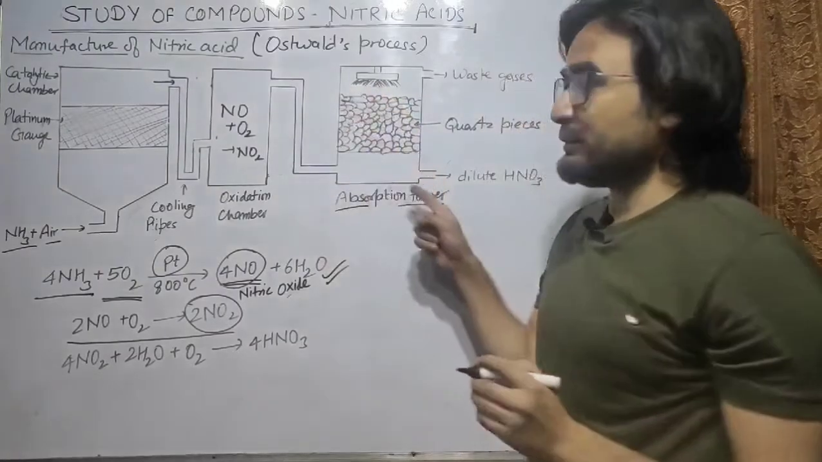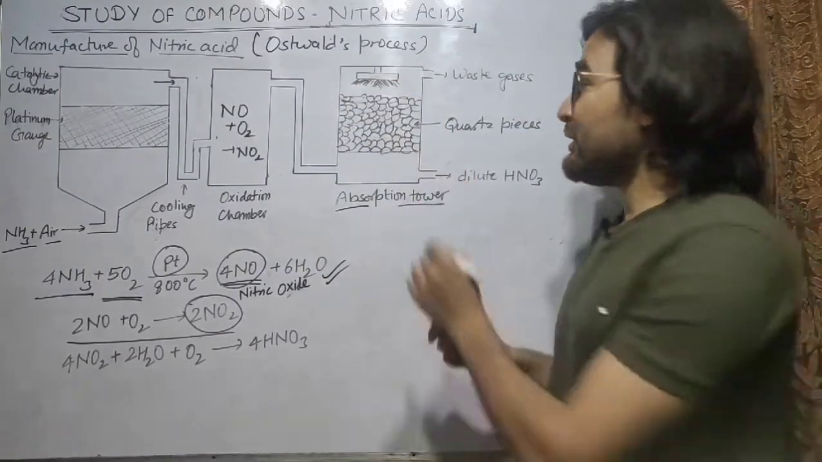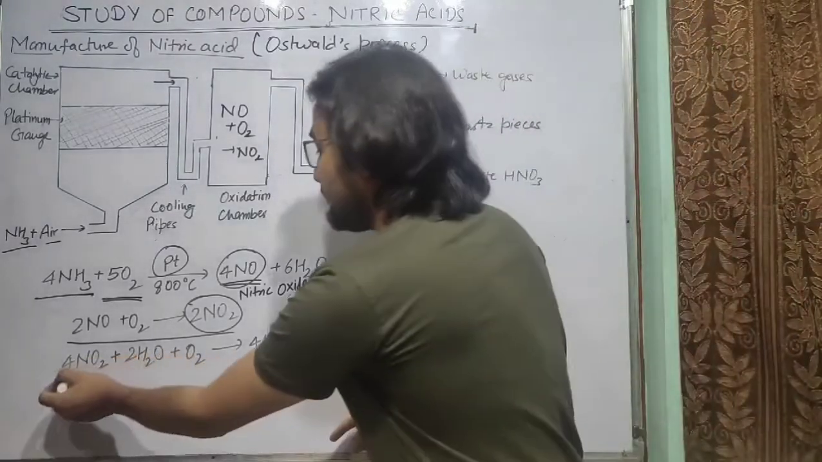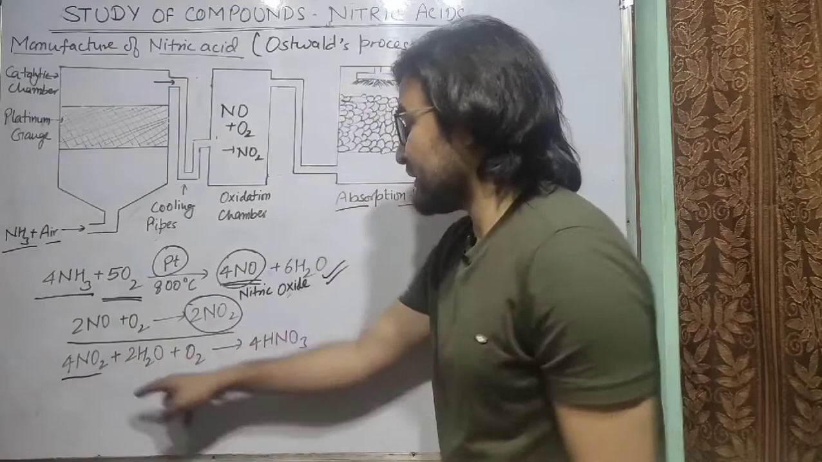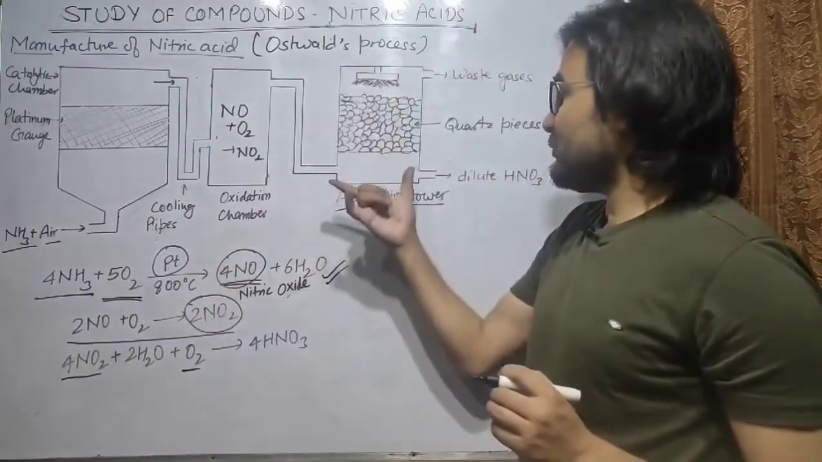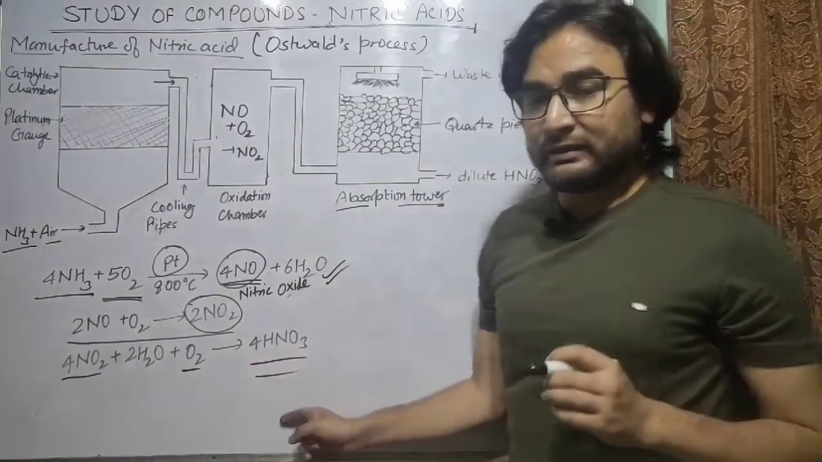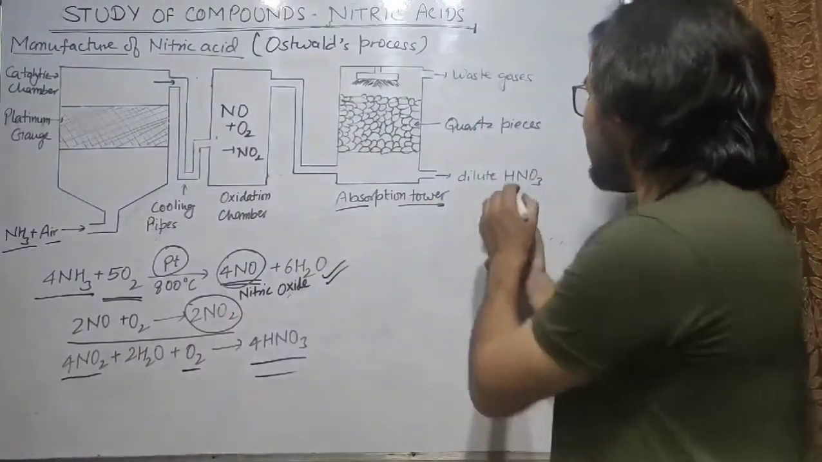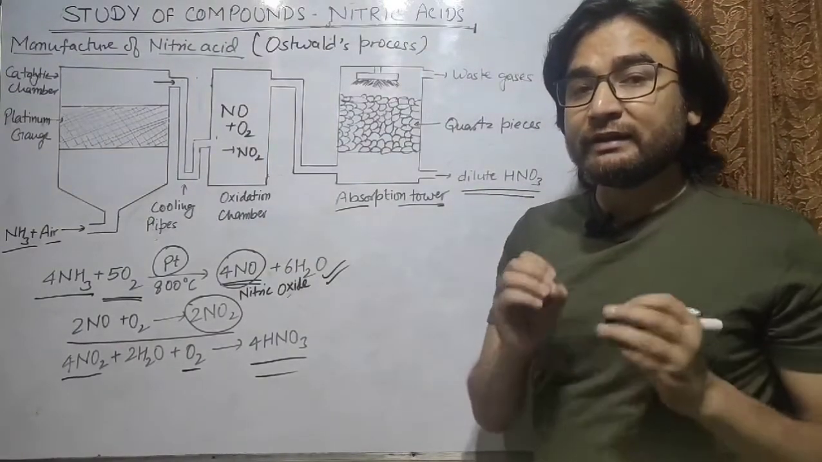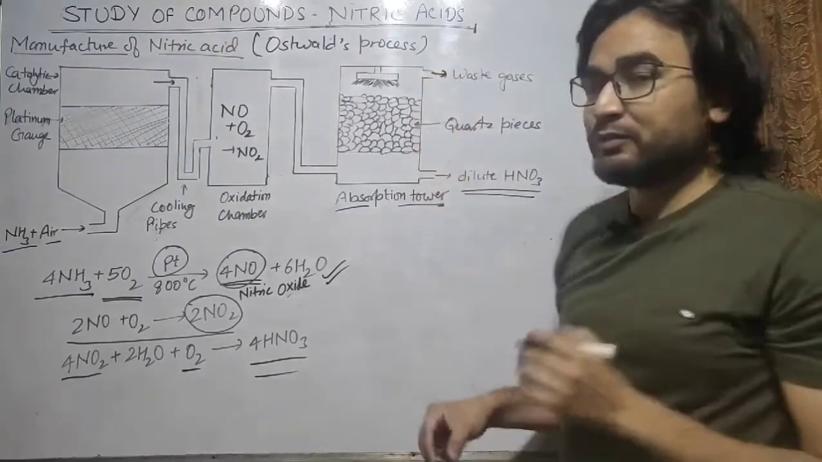This arrangement is known as the absorption tower. In the absorption tower, water is sprayed from the top, and this reaction will take place. Nitrogen dioxide with oxygen and sprayed water will combine and form nitric acid. Because of a lot of water, it will result in the formation of dilute nitric acid, and the remaining waste gases will be removed from the top.